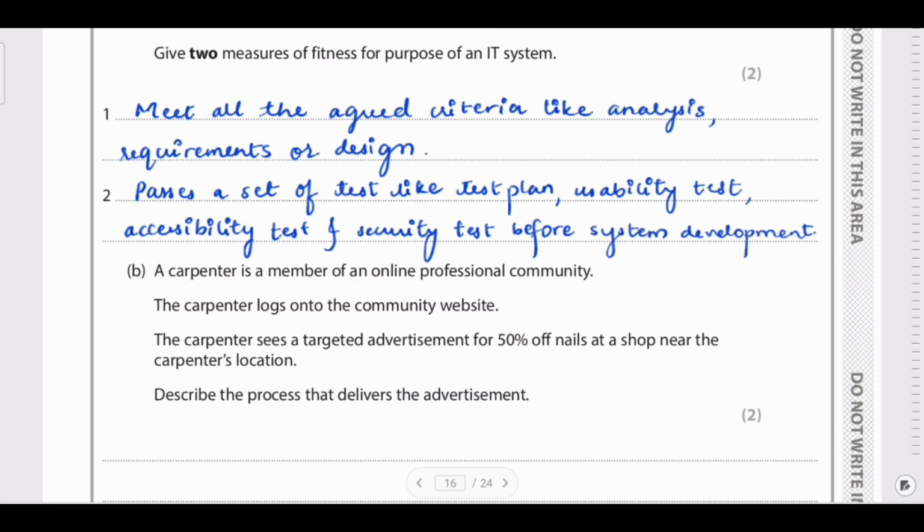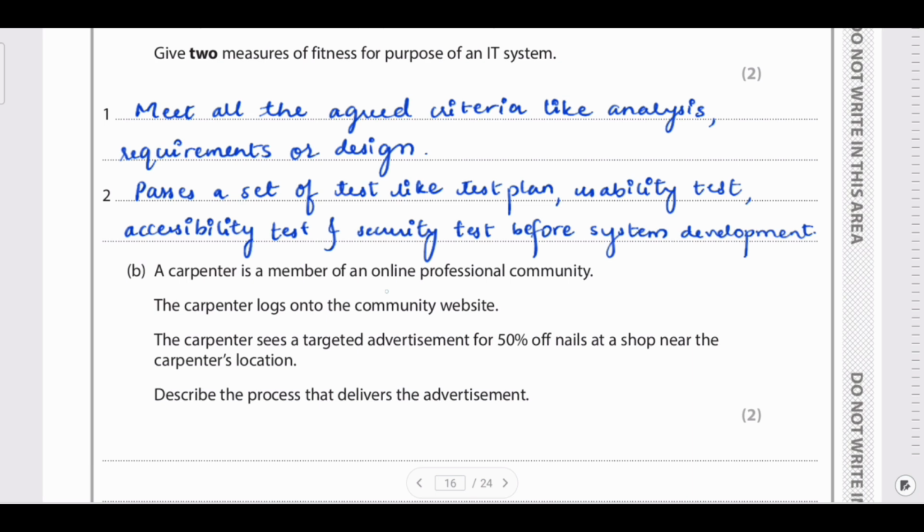A carpenter is a member of an online professional community. A carpenter logs onto the community website. The carpenter sees a targeted advertisement for 50% off nails at the shop near the carpenter's location. Describe the process that delivers the advertisement.